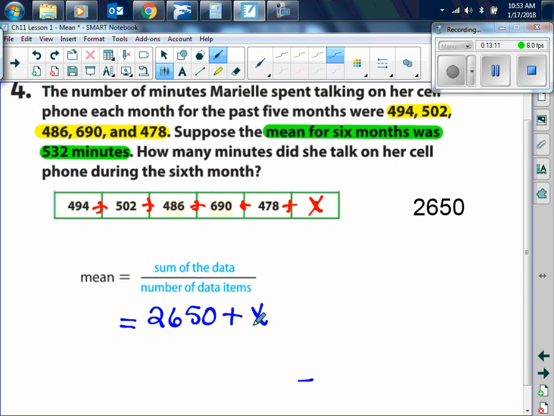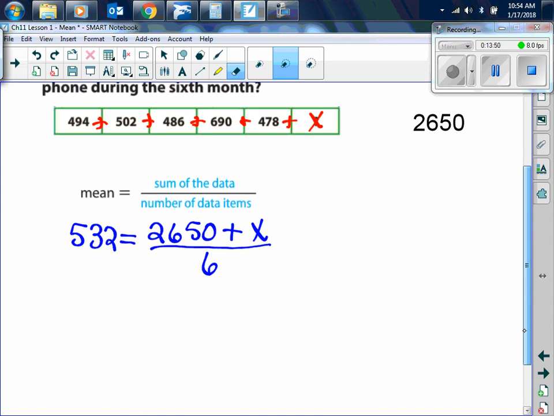Is everyone with me? What's that going to be equal to? We have to divide by the number of data items. How many data items are there? 6. 1, 2, 3, 4, 5, 6. There's one more little piece of important information. The mean for the 6 months was 532. The mean goes on the other side of that equal sign, right? So this is equal to 532. Now, this is the equation that we need to solve.